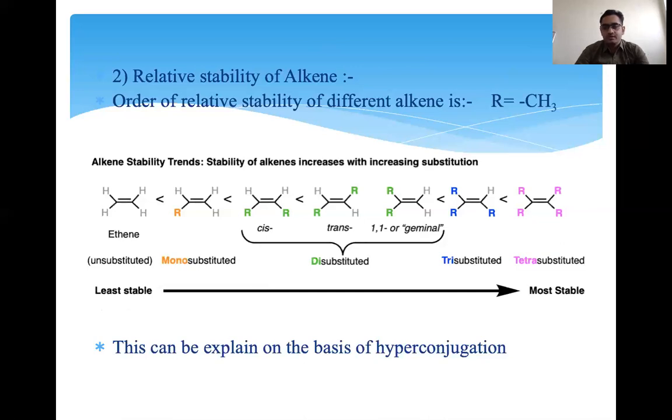So there are a total of 12 hyperconjugable protons, compared with 9 before. So it is the most stable. The tetrasubstituted olefin is more stable because it has the greatest number of hyperconjugable protons. So the less stable and more stable alkenes can be explained on the basis of hyperconjugation.